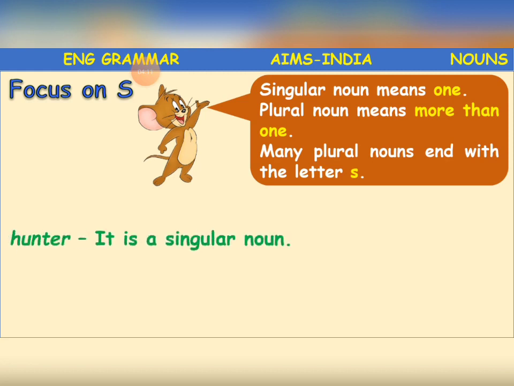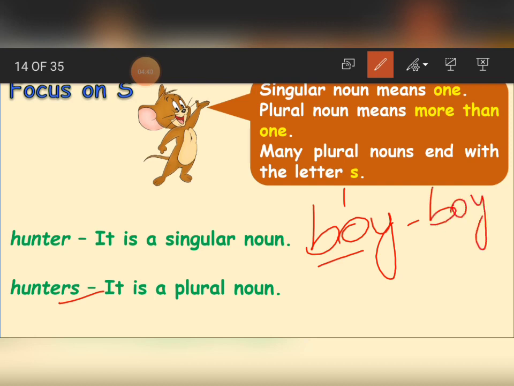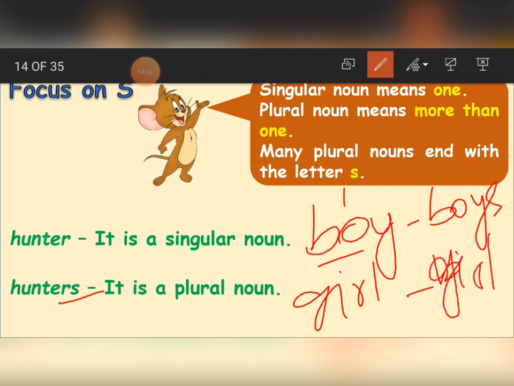For example, as we said, hunter is only one. Boy, one. Girl, one. Like that. And hunters is a plural noun. Why? Because we are adding S here. Same like that, boys, girls. Singular is only one boy. If it is more than one boy, then we say boys, the plural form. Girl means only one girl. The plural form for girl is girls. Yes, we have added S here, for more than one.